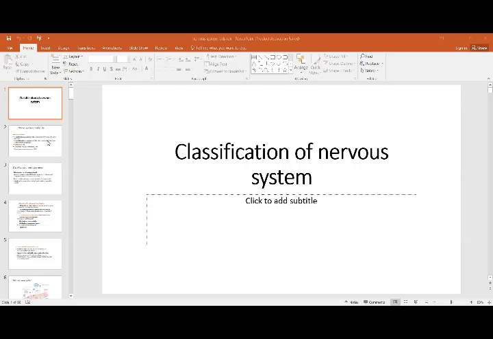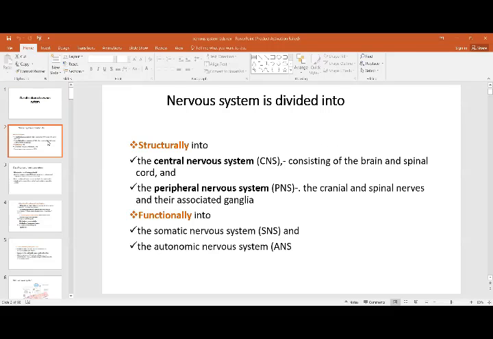The classification of the nervous system is basically divided structurally and functionally. Structurally, we say it is the central nervous system, which consists of the brain and the spinal cord, and the peripheral nervous system, which is basically the nerves and the associated ganglia. Functionally, the somatic nervous system supplies the muscles, and the autonomic nervous system is concerned with the supply to the different viscera.